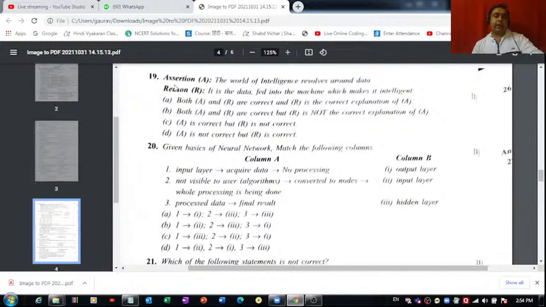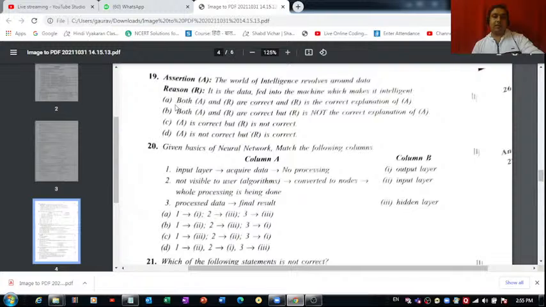Question number 19, we have assertion and reason. The world of intelligence revolves around data. That is absolutely right. It is the data fed into the machine which makes it intelligent. The world of intelligence revolves around data. That is absolutely correct, and it is the data fed into the machine which makes it intelligent. Fine. Now we have to find out the correct option out of these four given to us.